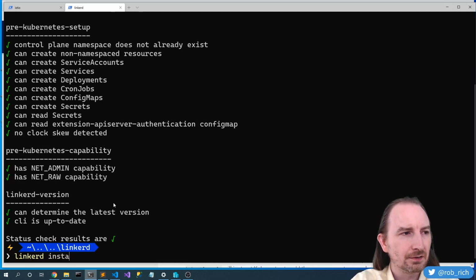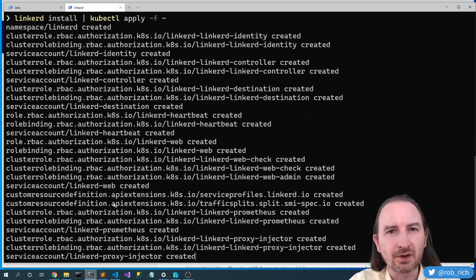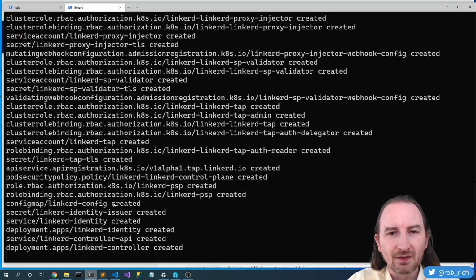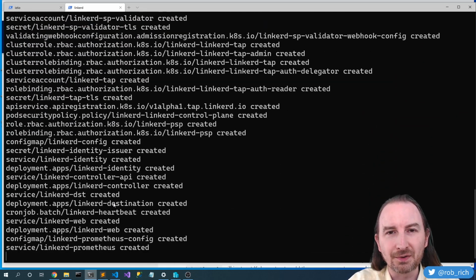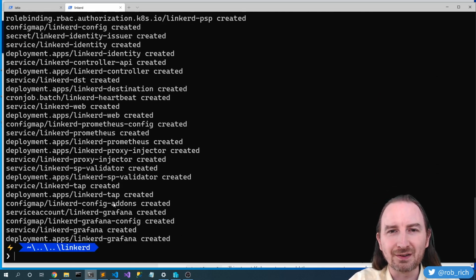linkerd install, pipe it to kubectl apply -f -, and it'll pull in all of the resources associated with LinkerD. This install experience is really elegant. It just pulls it all in, and it just works.